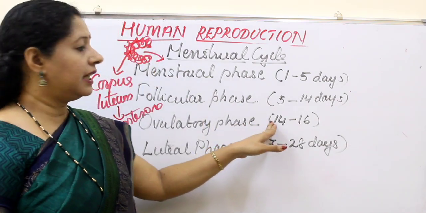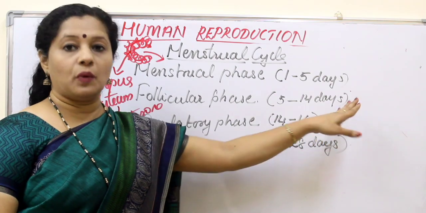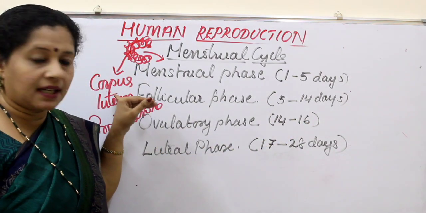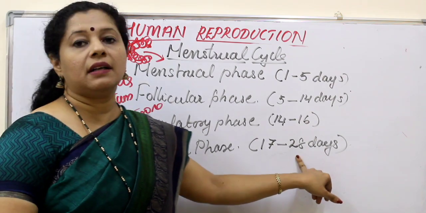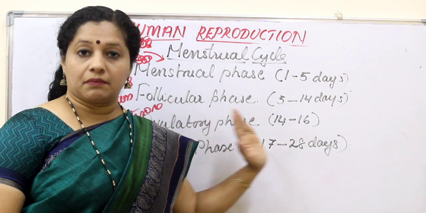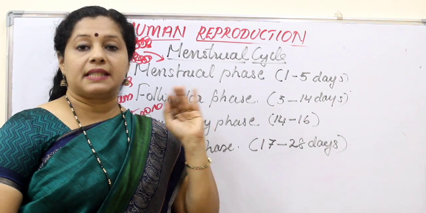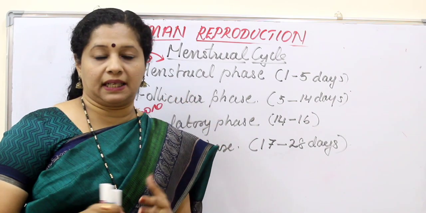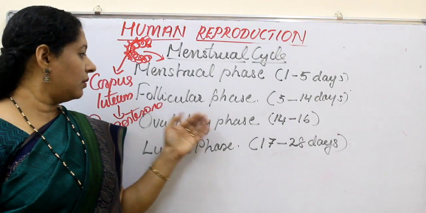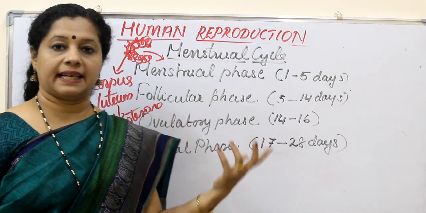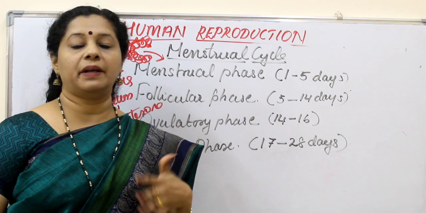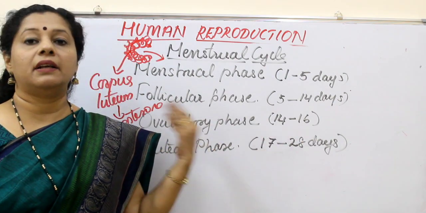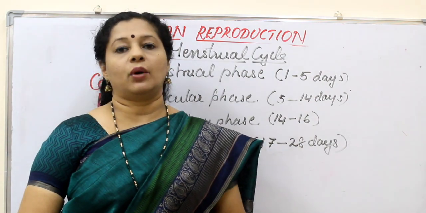So on the 14th day to 16th day the ovulation takes place. Followed by that the corpus luteum will start secreting progesterone. So for the next up to 28 days the corpus luteum will secrete progesterone which will keep the endometrial lining intact expecting a baby. Okay. So this luteal phase is otherwise called the secretory phase because during that time the endometrium is also becoming glandular. Now after the 28 days, if fertilization does not happen, what happens?